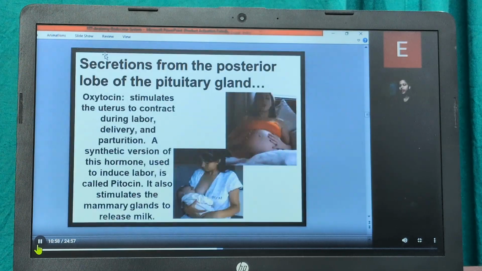Okay. Now moving on to the secretions from the posterior lobe of the pituitary gland. This is oxytocin. Oxytocin basically stimulates the uterus to contract during labor pain, pregnancy, delivery and parturition. A synthetic version of this hormone is used to induce labor, that is called pitocin. It also stimulates the mammary gland to release milk.